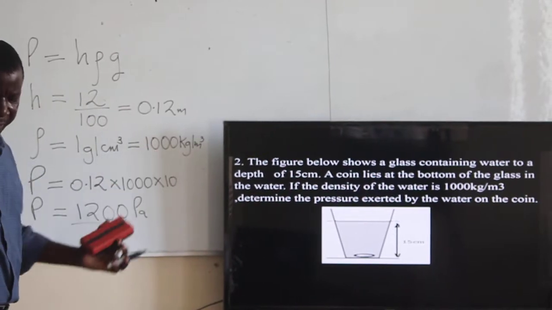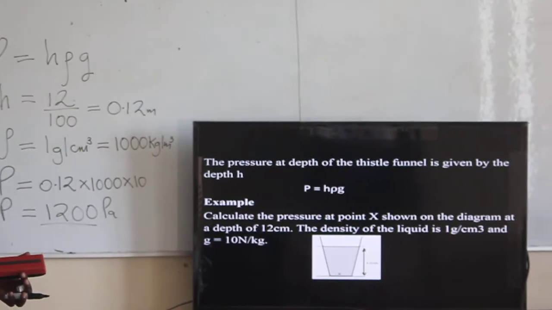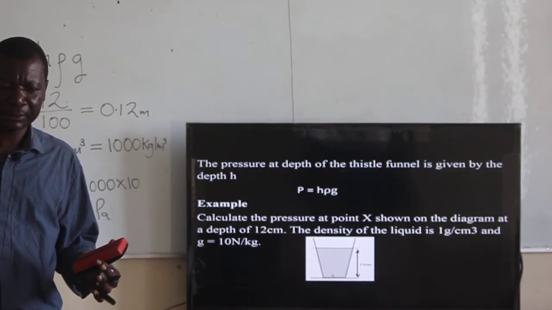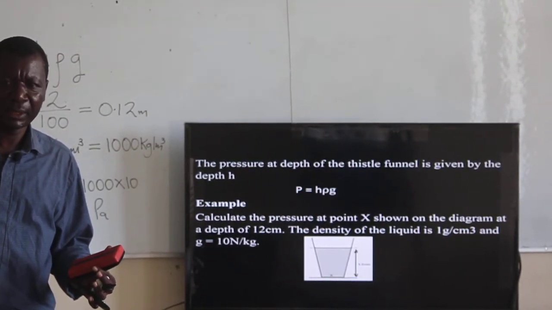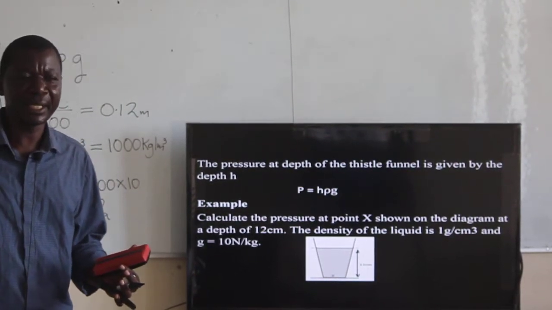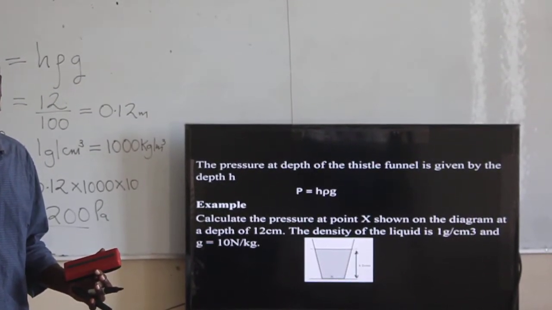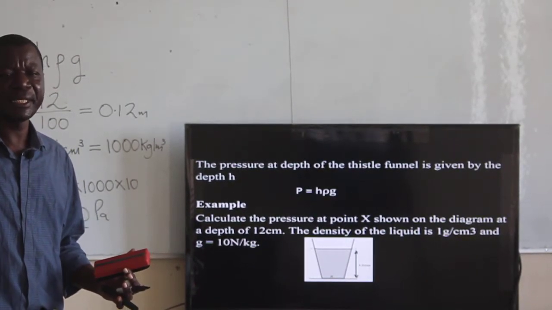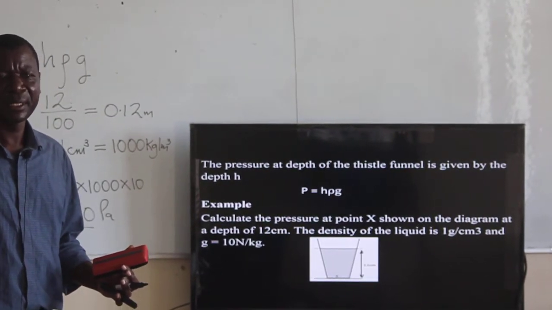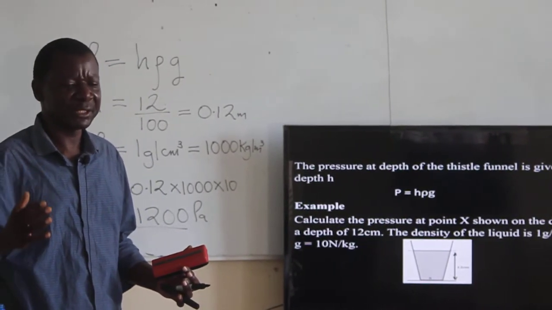To give a summary of what we have said, pressure is affected by 3 factors. There are 3 factors that affect pressure. Can you learners remember the factors that we have said? Yes, one of the factors is the depth. The other factor is the density of the liquid. And the other factor is the gravitational pull.